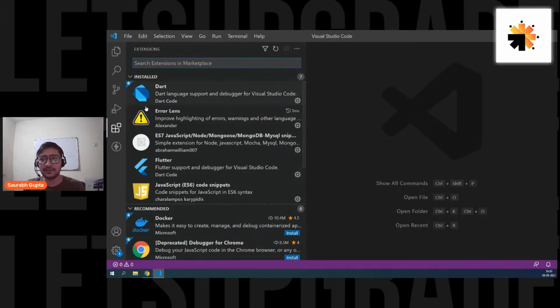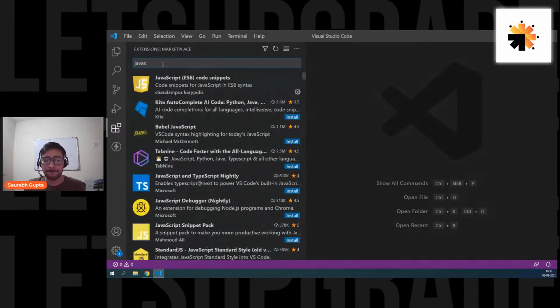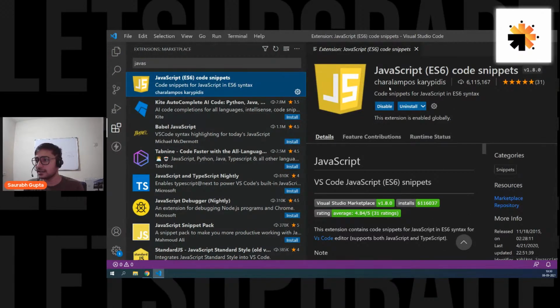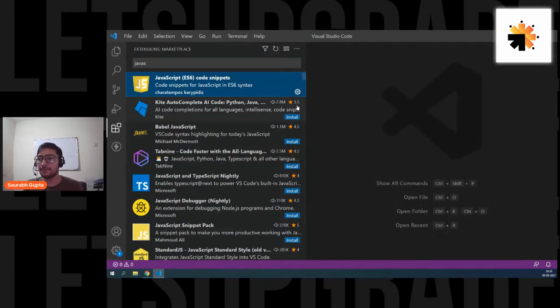So simply go to these 4 boxes and you'll see a list of extensions. These are the extensions that I use. This is what you should install: JavaScript code snippets. That's the only thing I use here. Simply search for JavaScript here, and see, I've installed this one, JavaScript ES6 code snippets. That's what I want you guys to install. Install this and it will definitely work. That's enough actually. Just this one, JavaScript code snippets by Charalampos Caripides, just to make sure that you install the correct one. That's it.